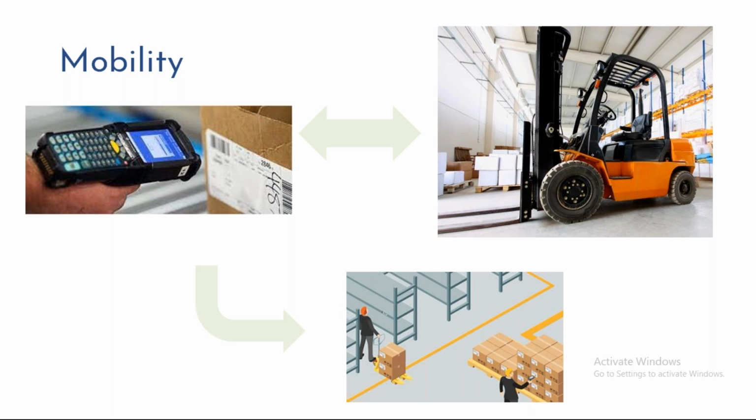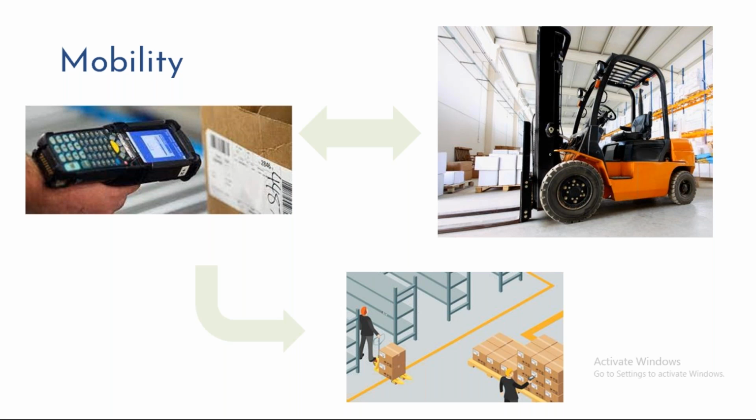Assume, if I take an example, I have a high rack. I mean, there is a rack which is about 10 meters height, or 10 feet height. 10 meters is huge, so if I take 10 feet height, a 10 feet height rack is there. Now I need to move the stock. There is a stock which is incoming. I need to move the stock to the high rack, which is at 10 meters height. If I have to move it to 10 meters height, I should have a forklift. So this is a forklift which can reach till 10 meters height, right?